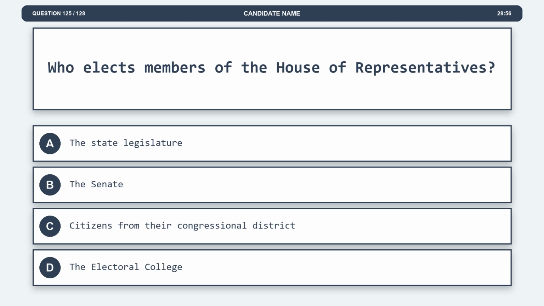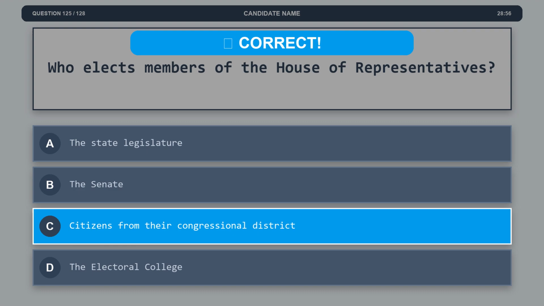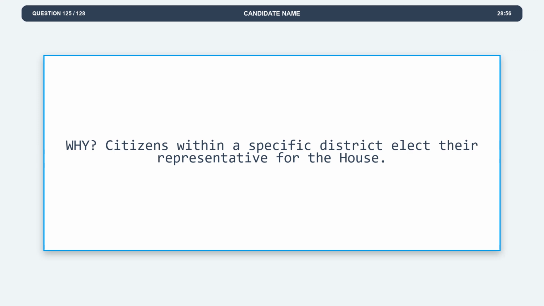Question 125. Who elects members of the House of Representatives? Option A. The state legislature. Option B. The Senate. Option C. Citizens from their congressional district. Option D. The Electoral College. The correct answer is option C. Citizens from their congressional district. Explanation. Citizens within a specific district elect their representative for the House.